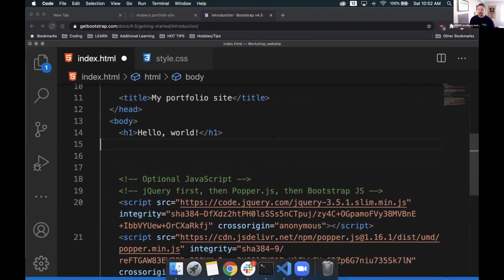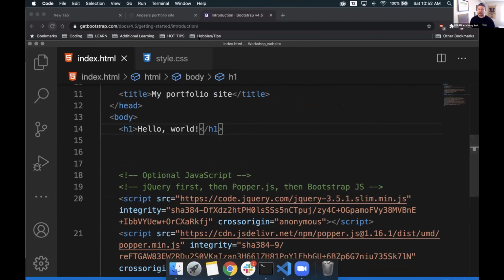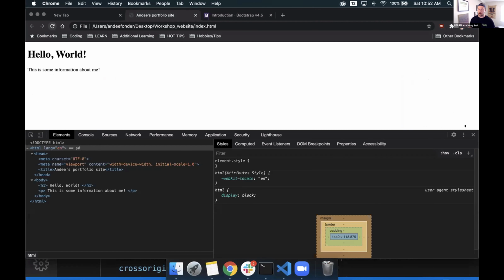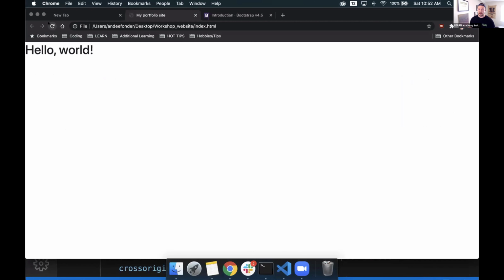So real quick, let's save this page. Let's go back up here to where our site was, and let's refresh the page. We'll see that it's changed just a little bit. We have Hello World. Its font is a little bit different because it's using more of a Bootstrap font that is a little bit more pleasing to the eye.